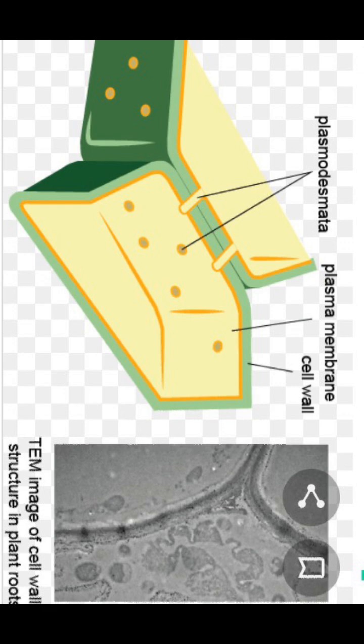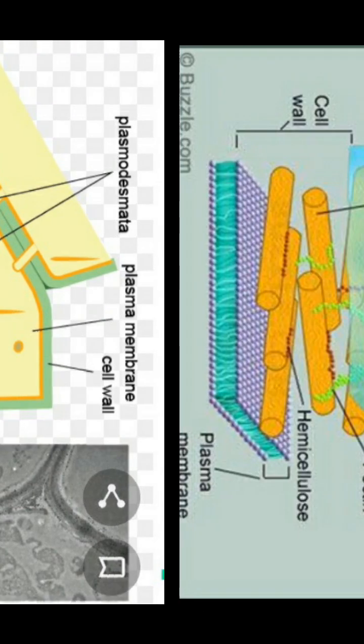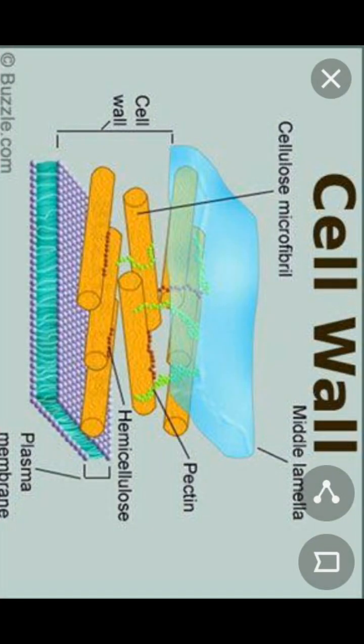The cell wall of a young plant cell is called the primary wall. It is capable of growing, which gradually diminishes as the cell matures, and the secondary wall is formed on the inner side towards the membrane of the cell. Then one more point, you can see in this diagram on the screen, the middle lamella is a layer mainly made up of calcium pectate, which holds or glues the different neighboring cells together.